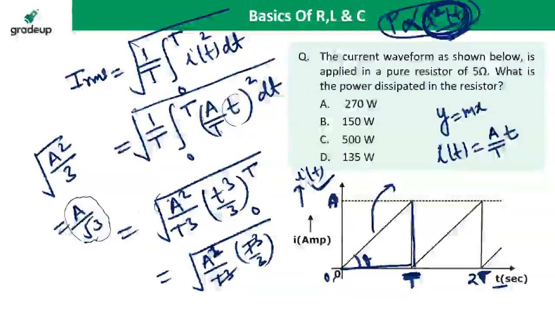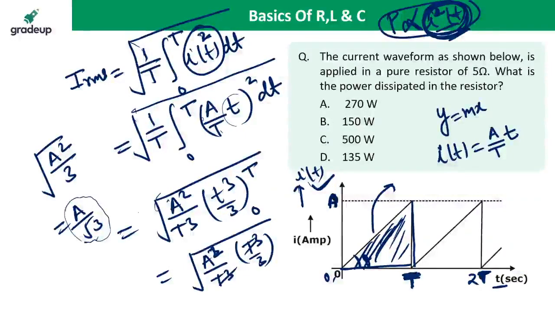Abhilasha Jadhav is asking, sir, can we derive the formula from the area? No. Because area under the curve will give you the average value, not the RMS value. First we have to square the current before taking the average. So area under the curve is not valid here. If we take the average of the current only, then area under the curve is valid.